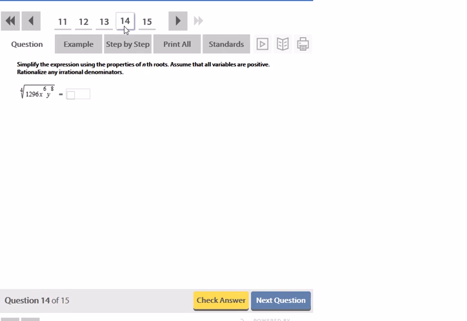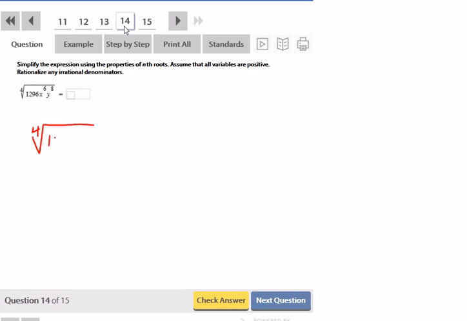Simplify the expression using the properties of nth roots. Assume that all variables are positive and rationalize any irrational denominators, okay? Well, radicals are distributable over multiplications. So that's the same thing as taking the fourth root of 1296, the 4th root of x to the 6th, and the 4th root of y to the 8th. So let's see if, for 1296, you can take the 4th root of it. The 4th root of 1296 gives me 6, so we're okay there.